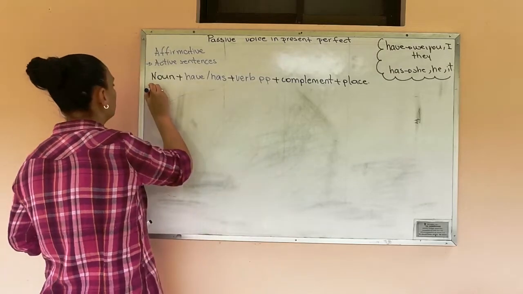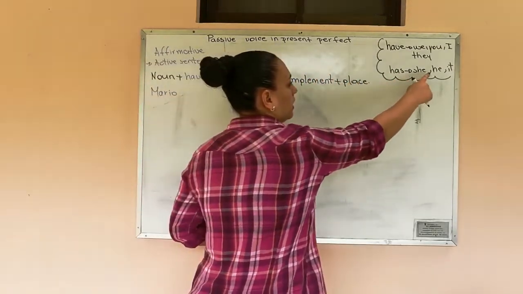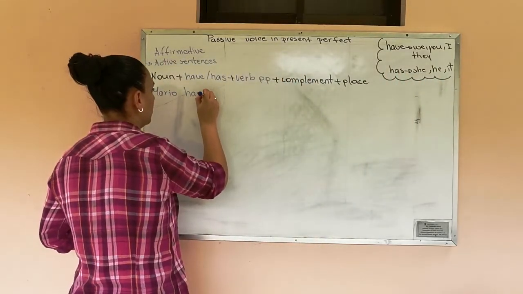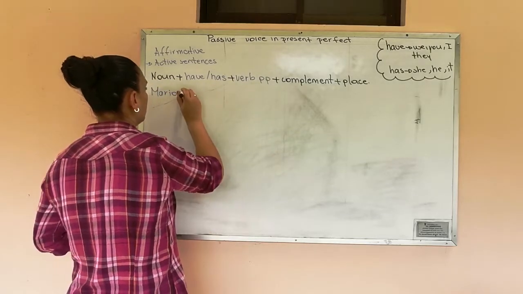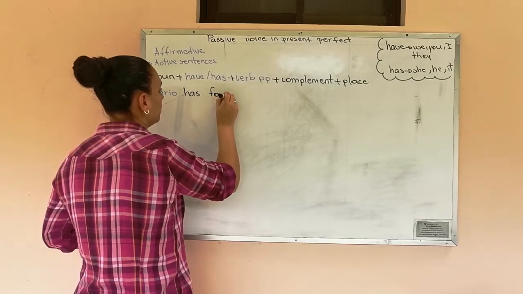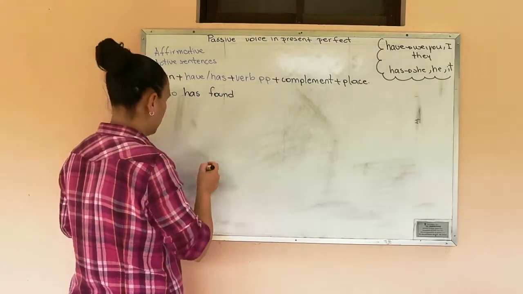And I am going to write an example. Mario is he. We are going to use has. Mario has found. Found is the past participle of verb find.